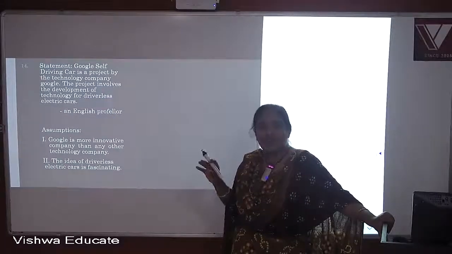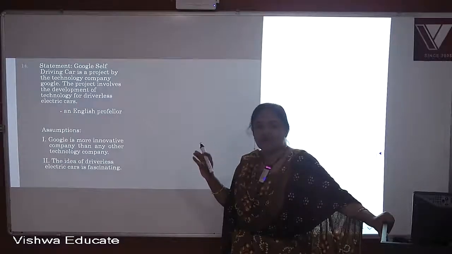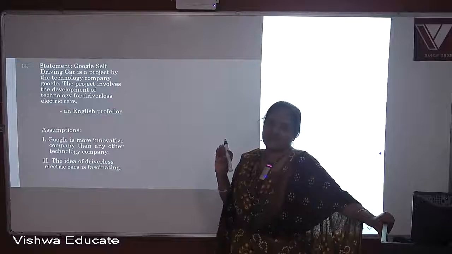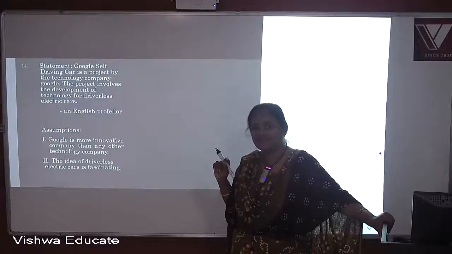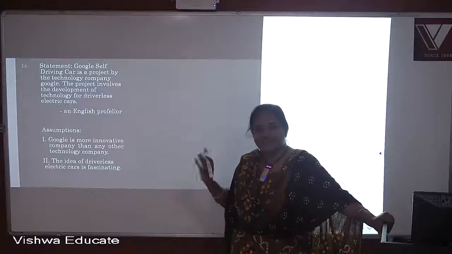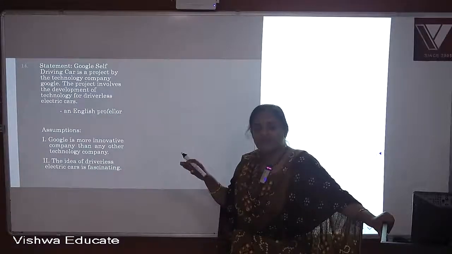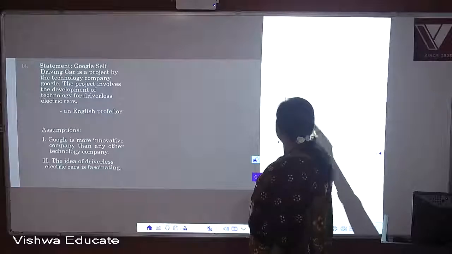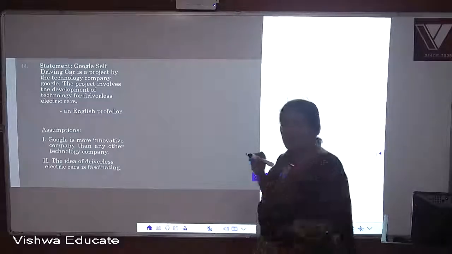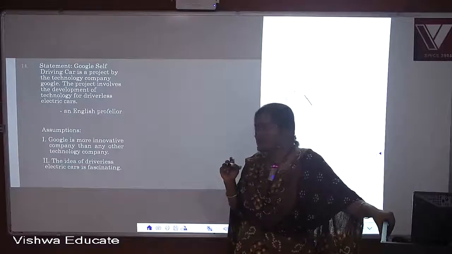It's only talking about its innovation, that is driverless electric cars. It's not comparing with anybody. Therefore, number 1 cannot be the hidden part of the article. So 1 is wrong. Now let's come to the 2.